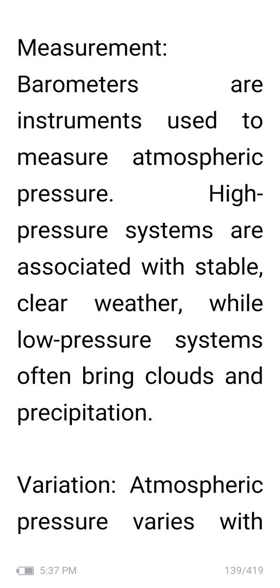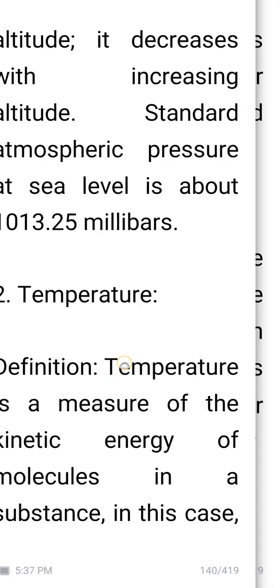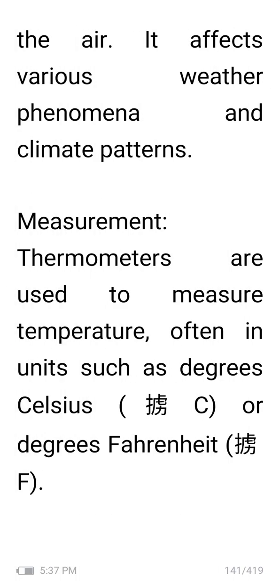Then variation. Atmospheric pressure varies with altitude. It decreases with increasing altitude. Standard atmospheric pressure at sea level is about 1013.25 millibars. Temperature is a measurement of the kinetic energy of molecules in a substance, in this case, air. It affects various weather phenomena and climate patterns.